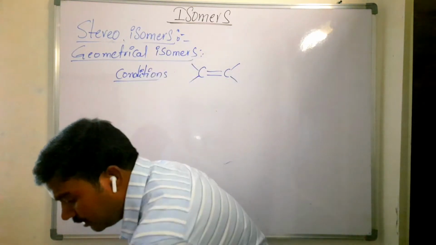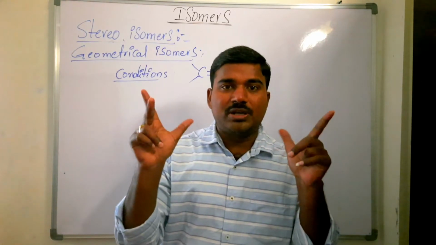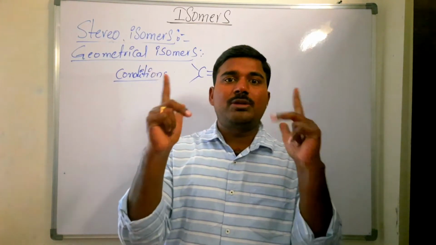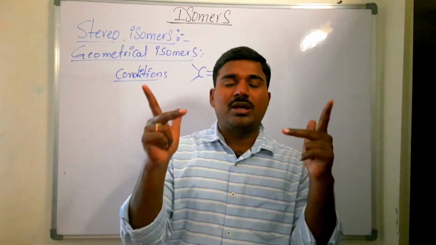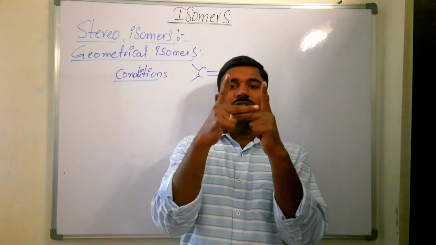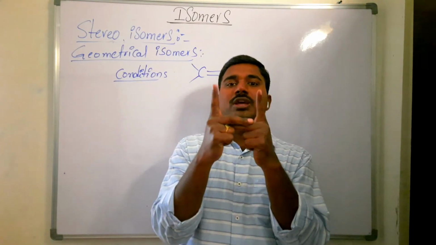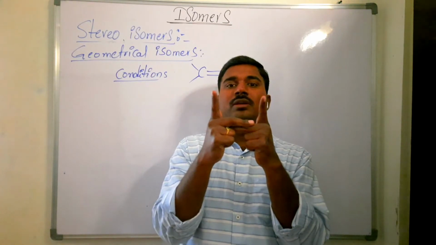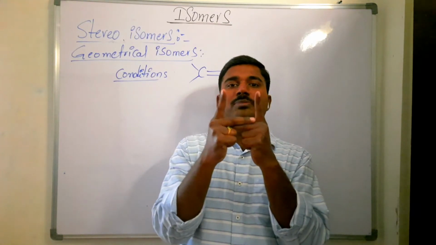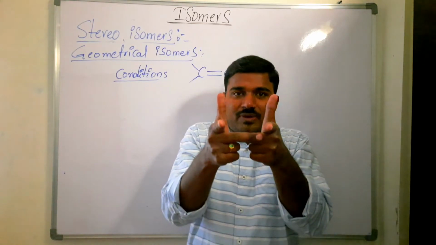For example, we have the three orbitals px, py, pz. This is the px orbital, this is the py orbital, this is the pz orbital. When these orbitals overlap end to end, we get one sigma bond. After that, the two p orbitals are parallel to one another. In between these two, one pi bond is formed, and the next pi bond is formed here.